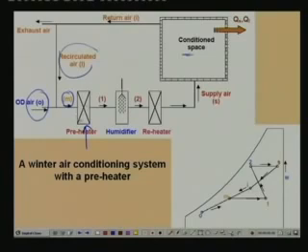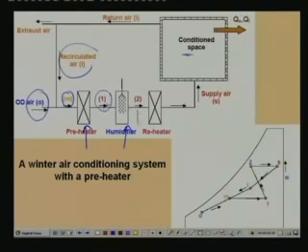That means its moisture content remains the same, but its temperature increases from Tm to T1. So only sensible heating takes place in the preheater. Now, this heated air flows through a humidifier. In the humidifier, as the name implies, water vapor is added to the air. That means the moisture content of the air increases.